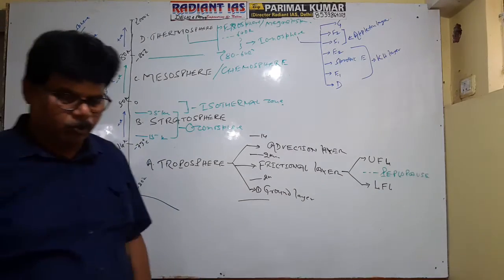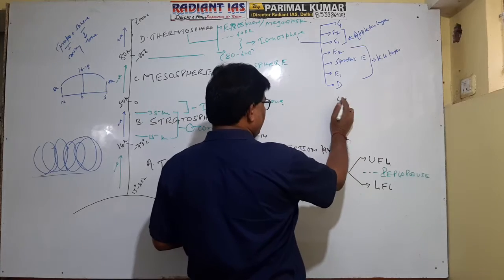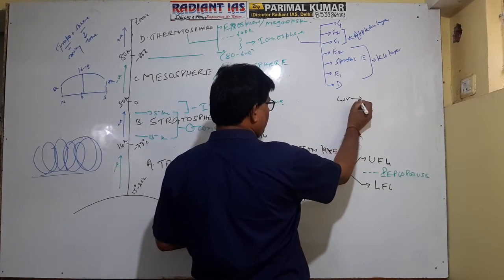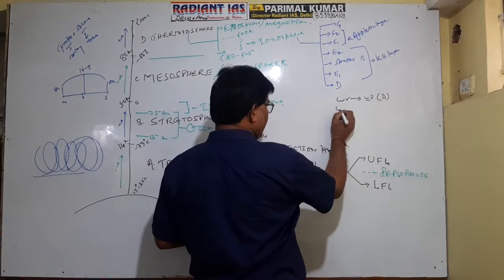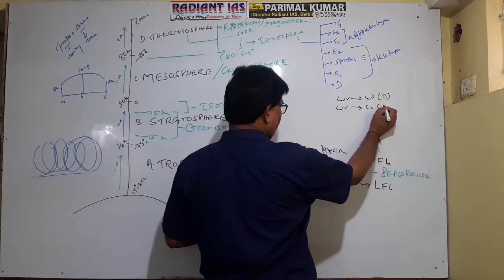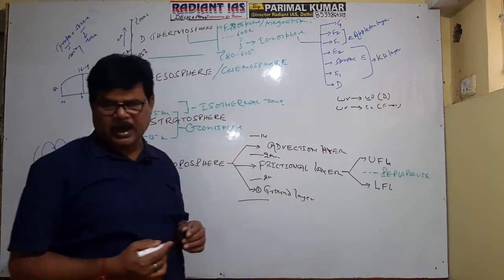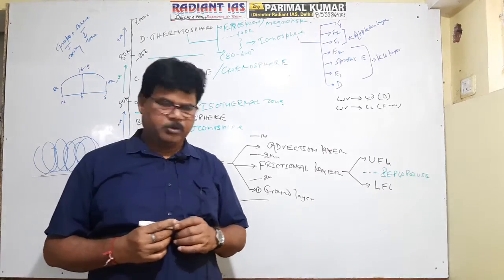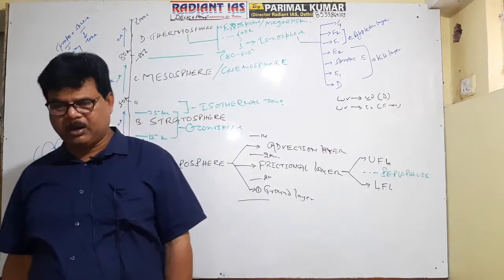When water vapor converts into water droplets, it forms dew, and when water vapor directly converts into ice crystals, it forms frost. So dew and frost formation are the characteristic phenomena associated with the ground layer, which is the lowest part of the troposphere.